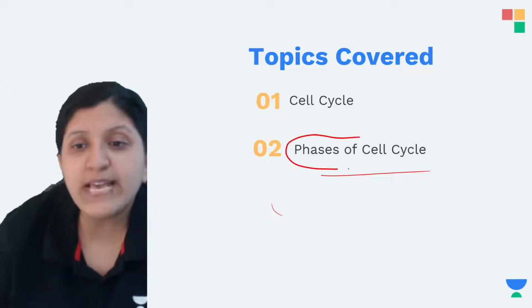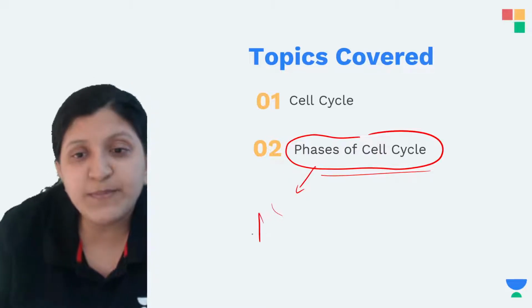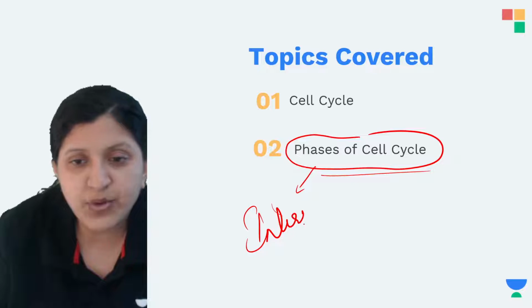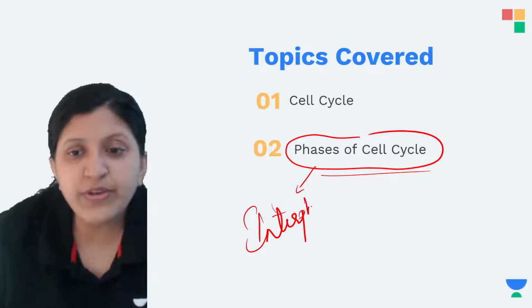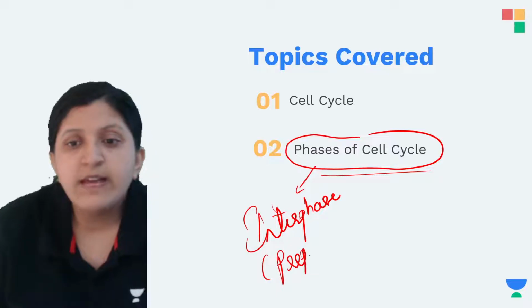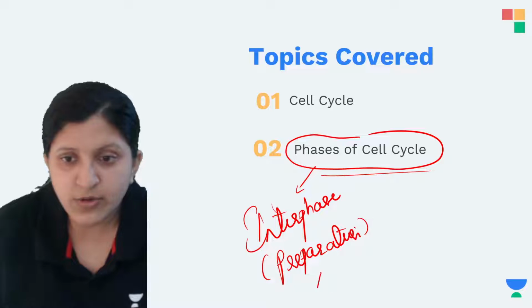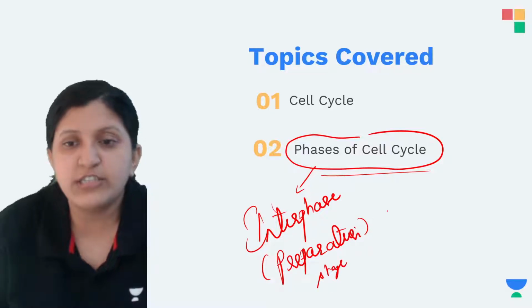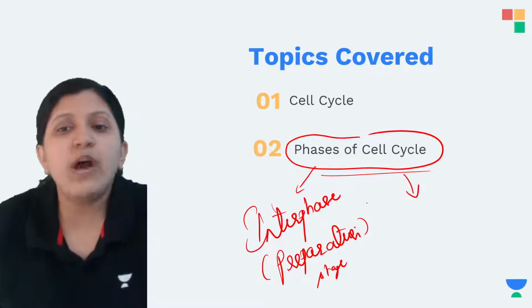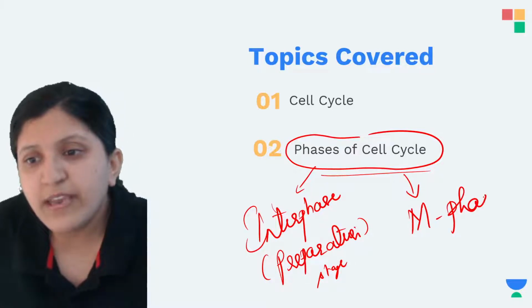The phases of the cell cycle: with respect to the preparation stage, that is mainly the interphase. So interphase is basically a preparation stage just before the division occurs, and the other one being the M phase.